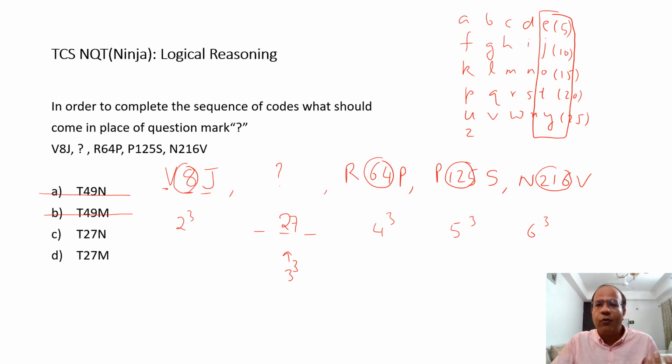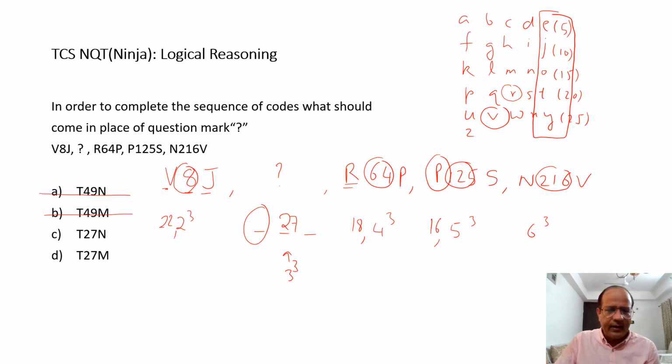As in, D would be 4. I can quickly say G is going to be 7. So if I look at V, V is 22. I don't know what is over here. What about R? R is 18. And if I look at P, P is 16. So it is going like 18 and 16. And what is the next one, N? N is, you can very well see, 14.